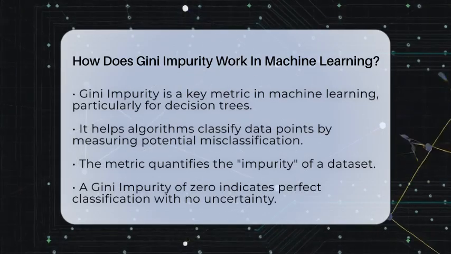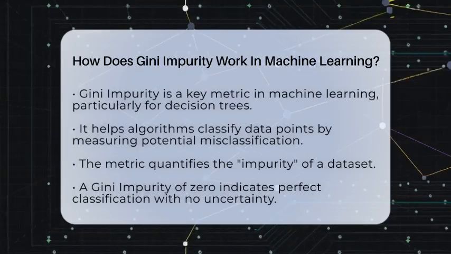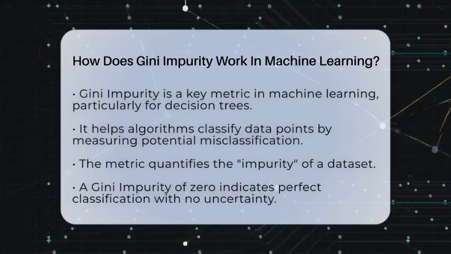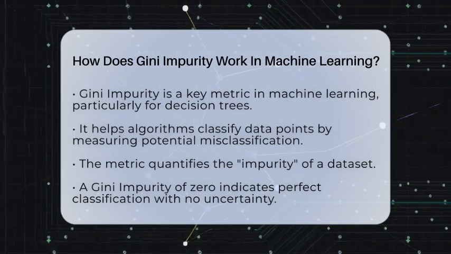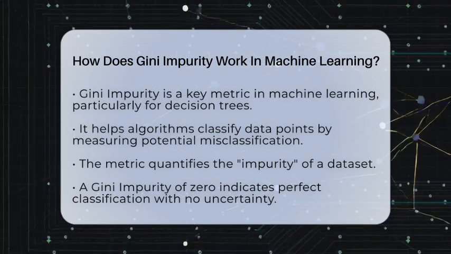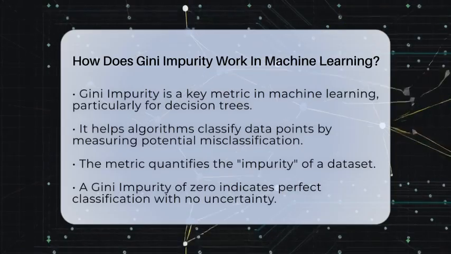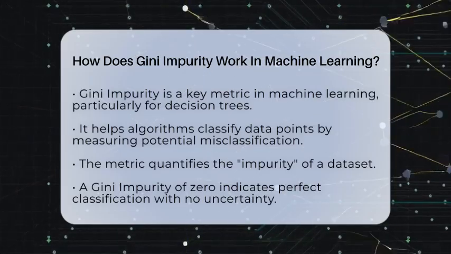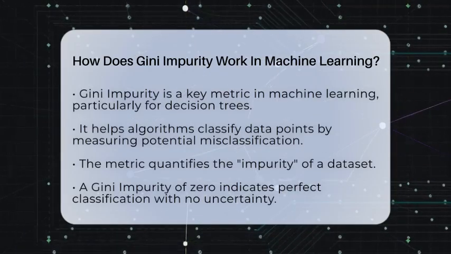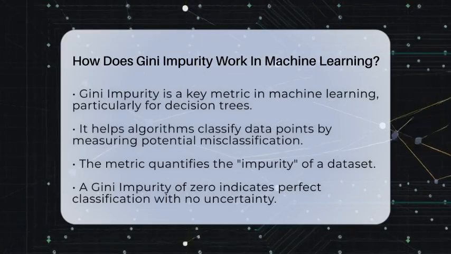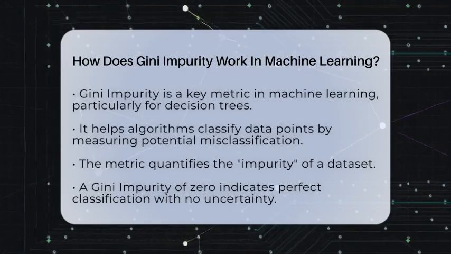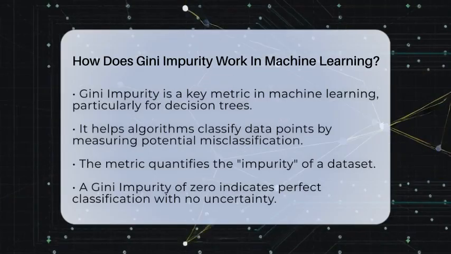Gini impurity is a metric that helps decision tree algorithms determine how to classify data points. It measures how often a randomly selected data point would be incorrectly classified if labeled according to the distribution of classes in a subset. This is crucial for making accurate predictions. At its core, Gini impurity quantifies the impurity of a dataset.